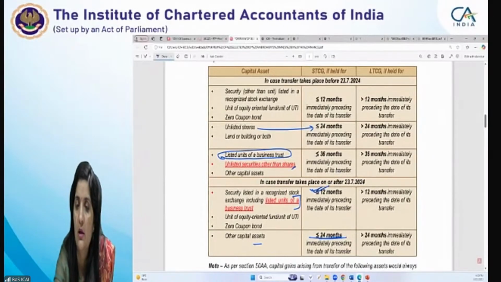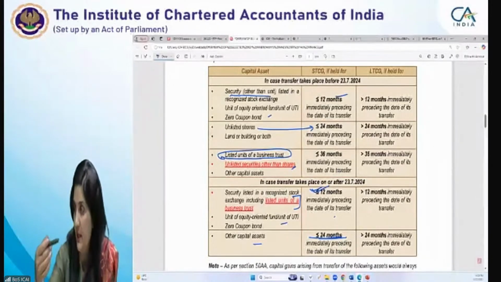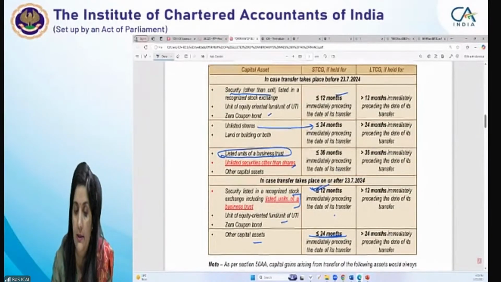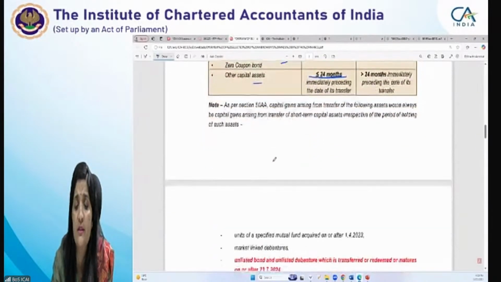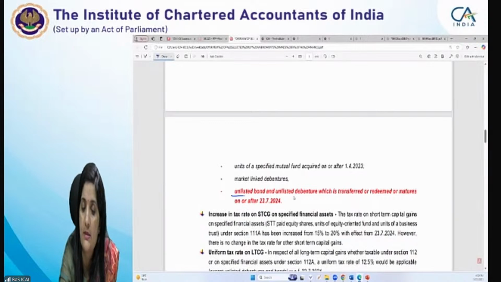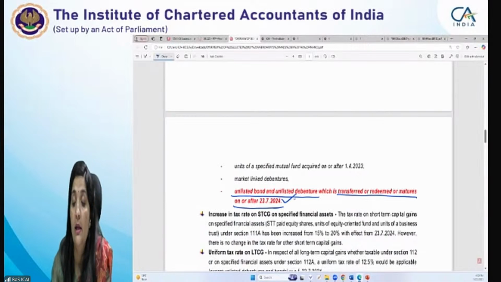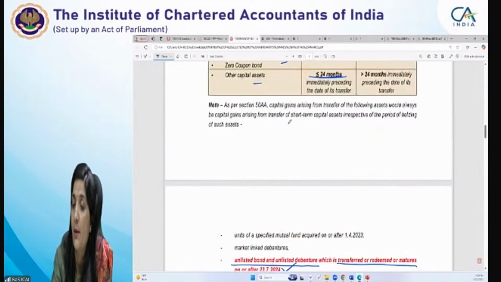आप जो listed securities यहाँ पे भी 12 months ही था, यहाँ पे भी 12 months ही था, unit of equity 12 months था, यहाँ पे भी 12 months, zero coupon bond 12 months. तो this way you have to retain it, in this way you can retain it, ठीक है. So important is with respect to debentures and this unlisted bonds and debentures की बात करें, unlisted bonds and debentures which is transferred or redeemed or matured on or after 23/7 को किया है उसने, then it would always be short term capital asset irrespective of the period of holding.